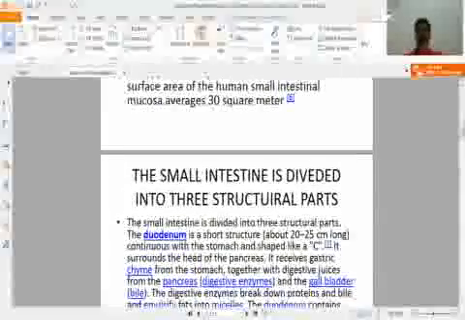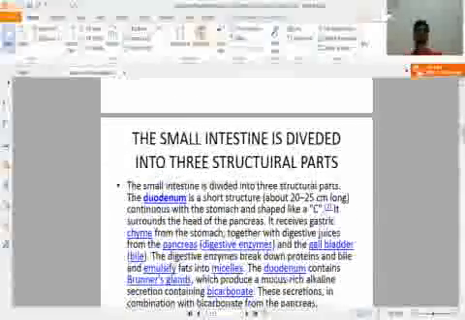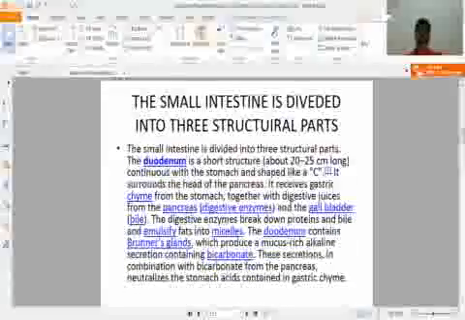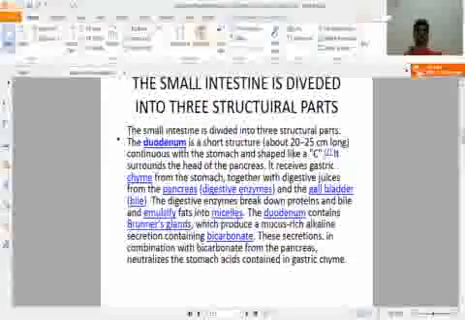The small intestine is divided into three structural parts. First one is the duodenum. It is a short structure about 20 to 25 centimeter long, continuous with the stomach and shaped like a C. It surrounds the head of the pancreas. It receives gastric chyme from the stomach.